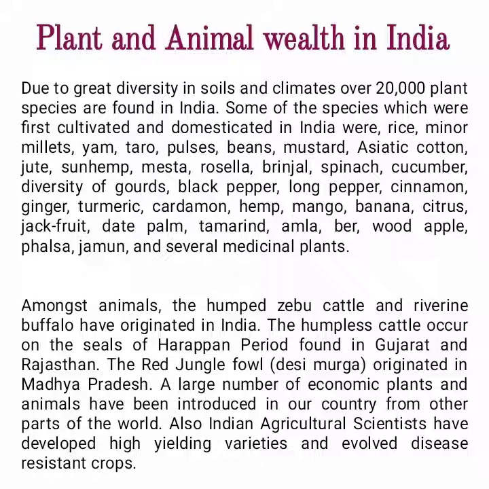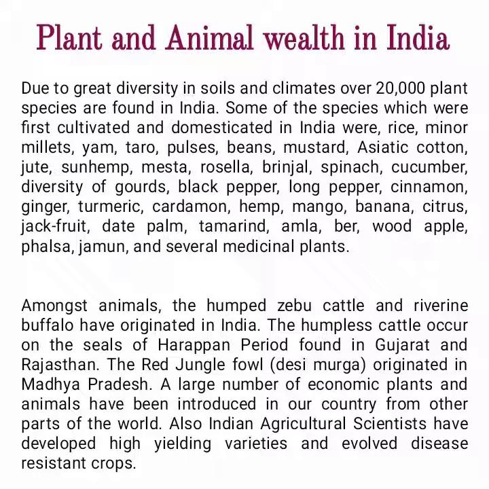Plant and animal wealth in India. Due to great diversity in soils and climates, over 20,000 plant species are found in India. Some of the species which were first cultivated and domesticated in India were rice, minor millets, yam, taro, pulses, beans, mustard, Asiatic cotton, jute, sunhemp, maize-star, rosella, brinjal, spinach, cucumber, diversity of gourds, black pepper, long pepper, cinnamon, ginger, turmeric, cardamom, hemp, mango, banana, citrus, jackfruit, date palm, tamarind, amla, ber, wood apple, falsa, jamun, and several medicinal plants.